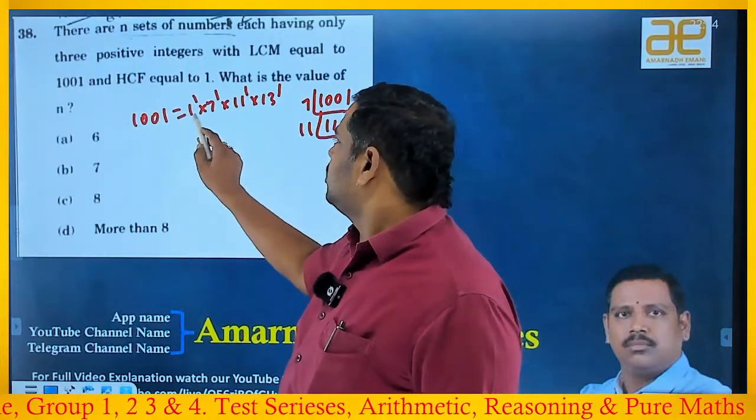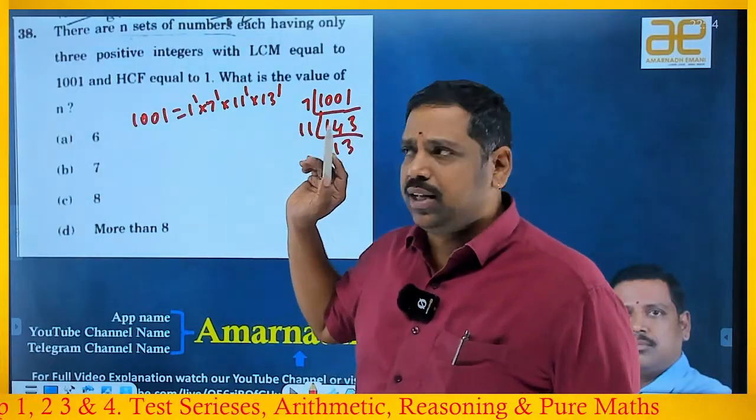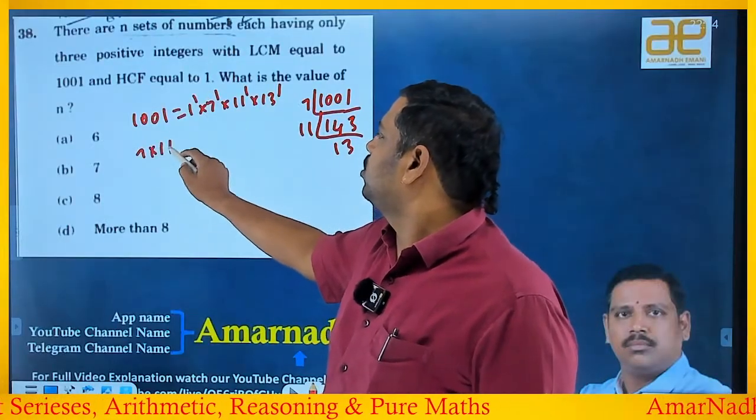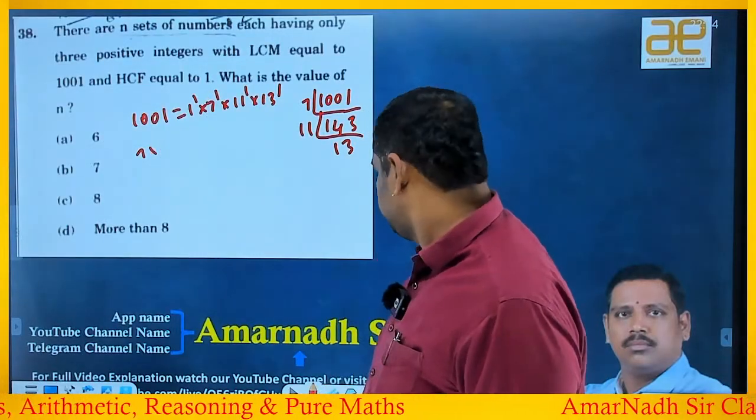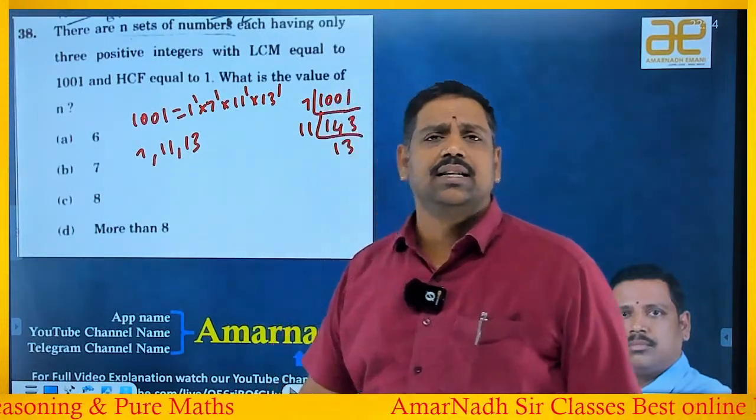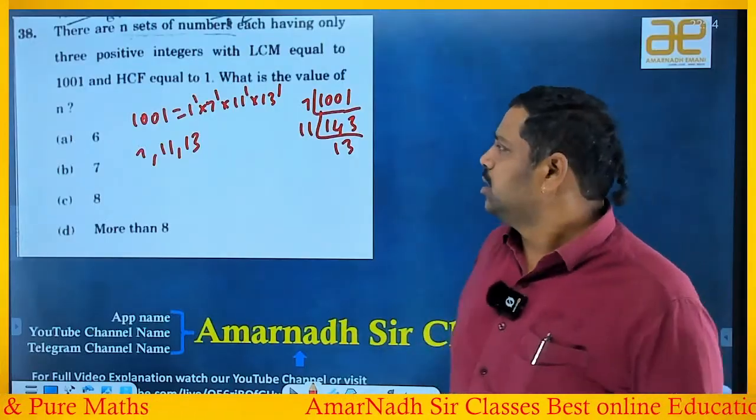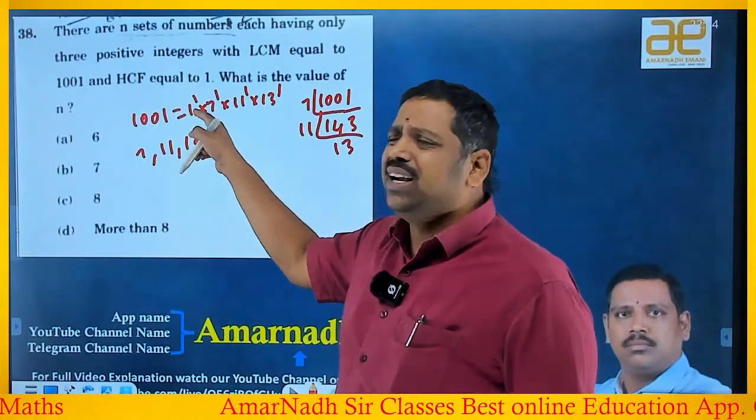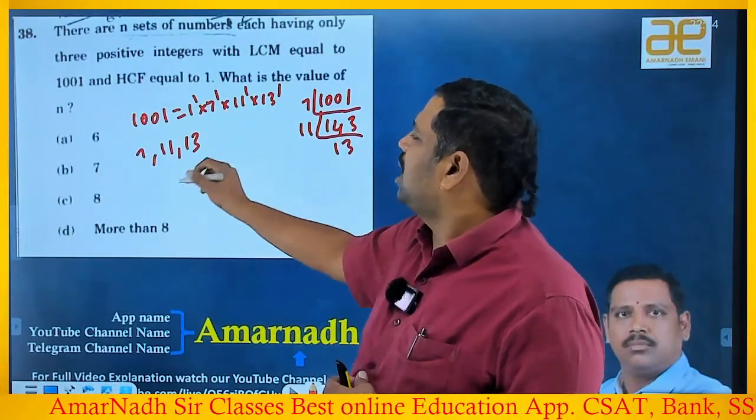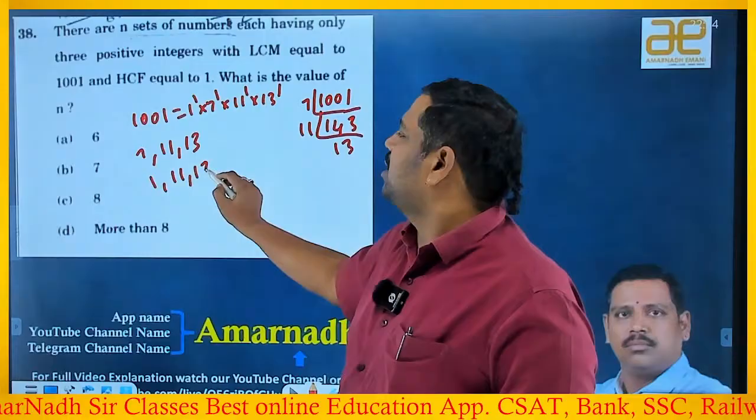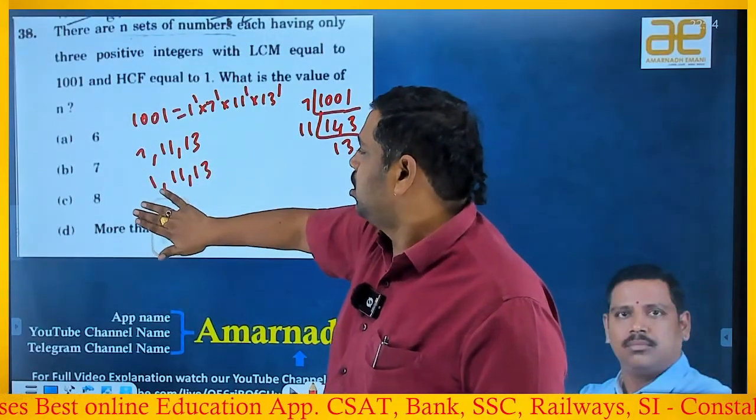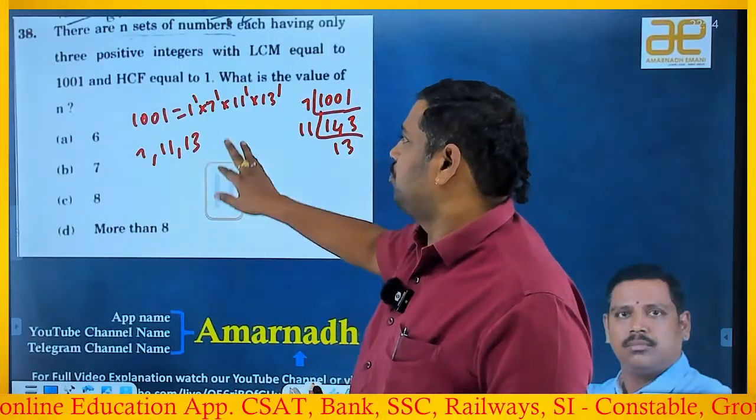Okay. So one number I have to leave now. That number, if I remove 1, I take 7, 11 and 13, so 7 into 11 into 13. Yes, its LCM is matching. If I remove 7, then 1, 11 and 13, its LCM will not be 1001. That's why I should not leave anything other than 1.